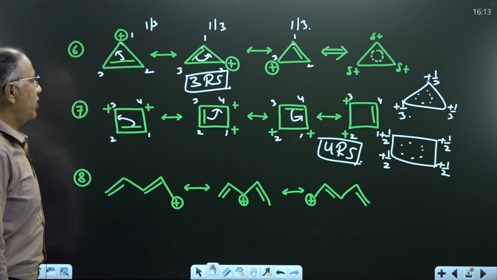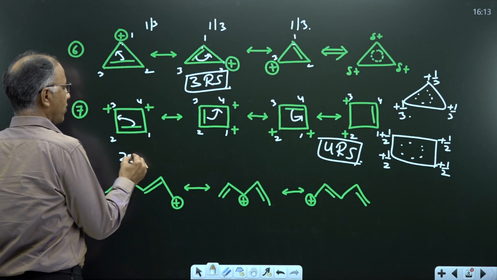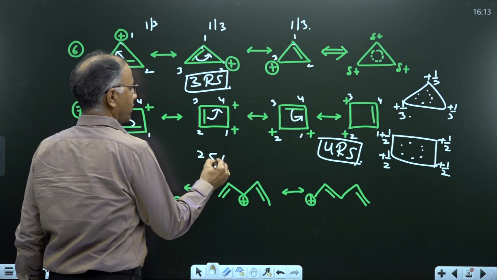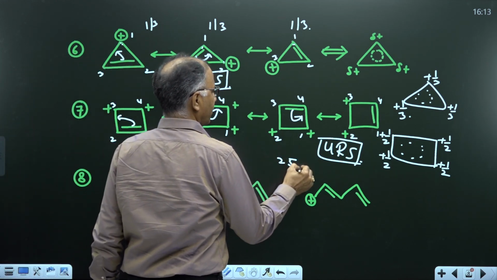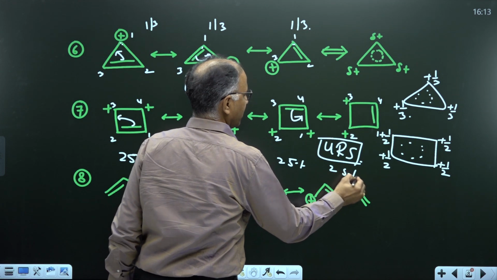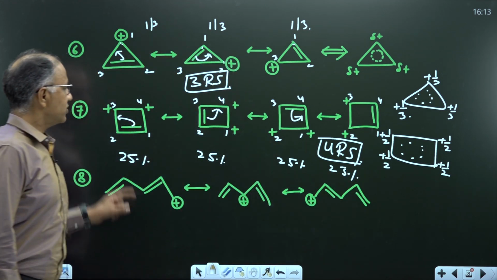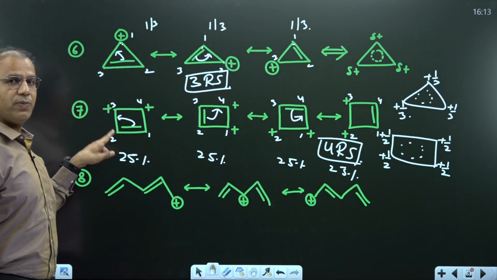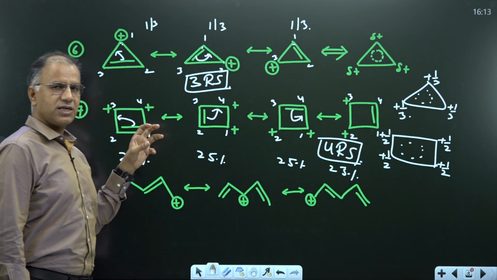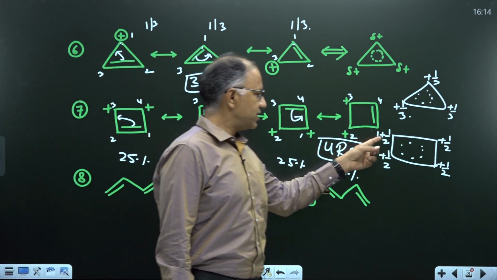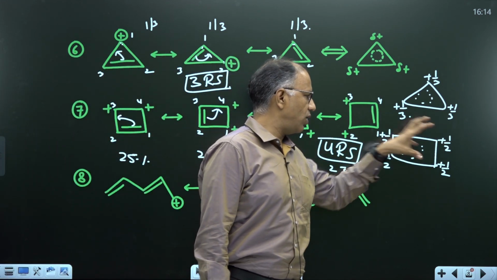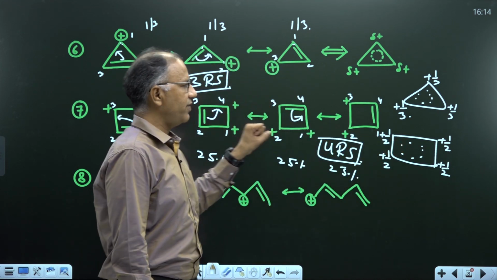Got it? So what is the contribution in resonance hybrid? 25%, 25%, 25%, 25%. And what is the net charge on this resonating structure? Net charge is +2. This means the hybrid must consist of +2 charge. So you can see that plus half, plus half, plus half, all, if you combine all the 4 values, then we got +2.